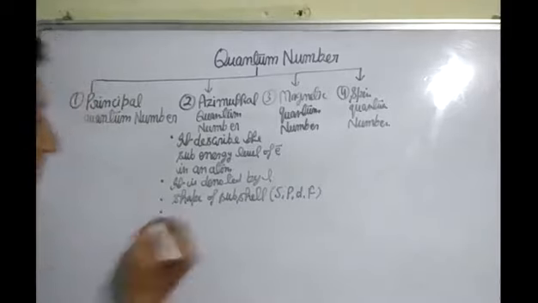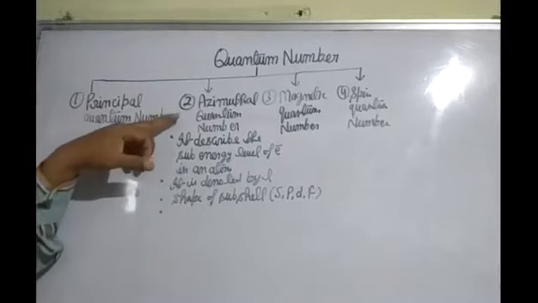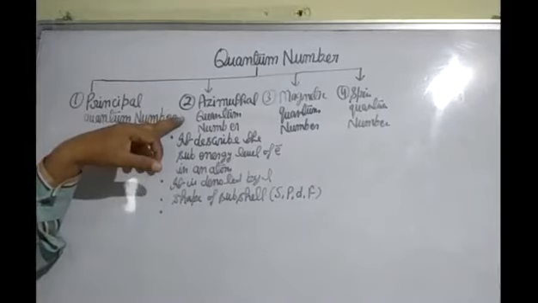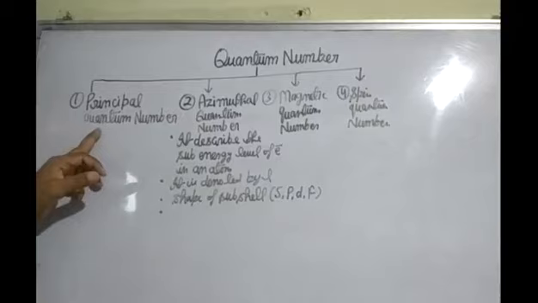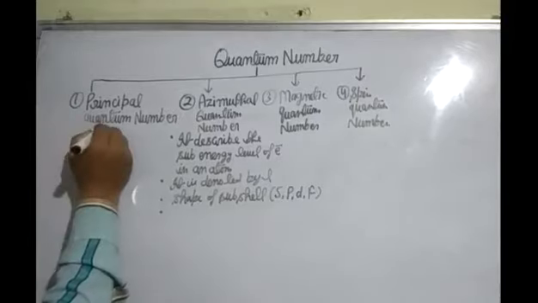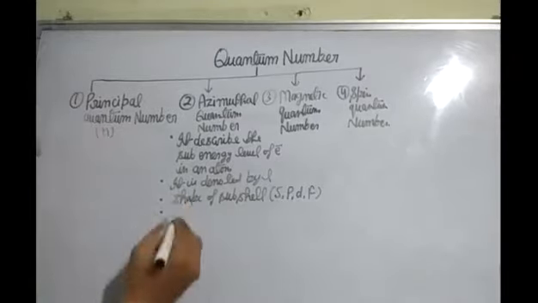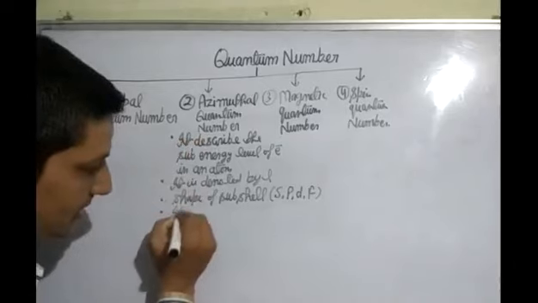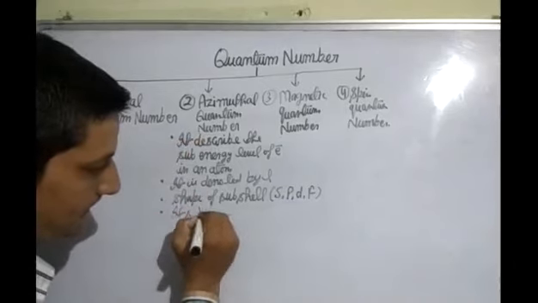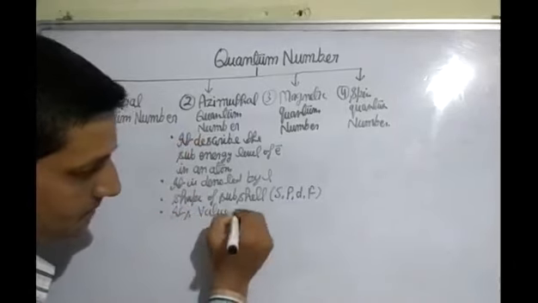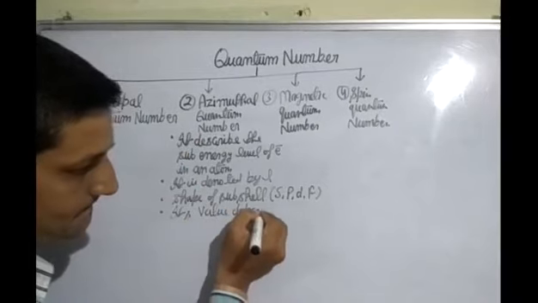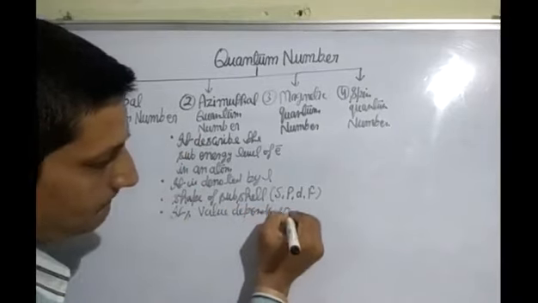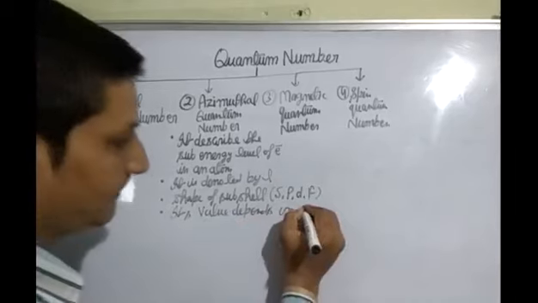After this, the value of azimuthal quantum number L depends on principal quantum number n. Its value depends on n.